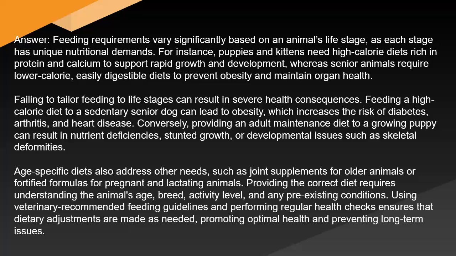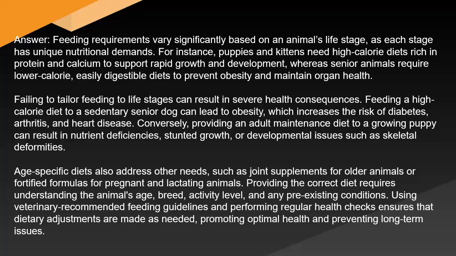Age-specific diets also address other needs, such as joint supplements for older animals or fortified formulas for pregnant and lactating animals. Providing the correct diet requires understanding the animal's age, breed, activity level, and any pre-existing conditions. Using veterinary-recommended feeding guidelines and performing regular health checks ensures that dietary adjustments are made as needed, promoting optimal health and preventing long-term issues.